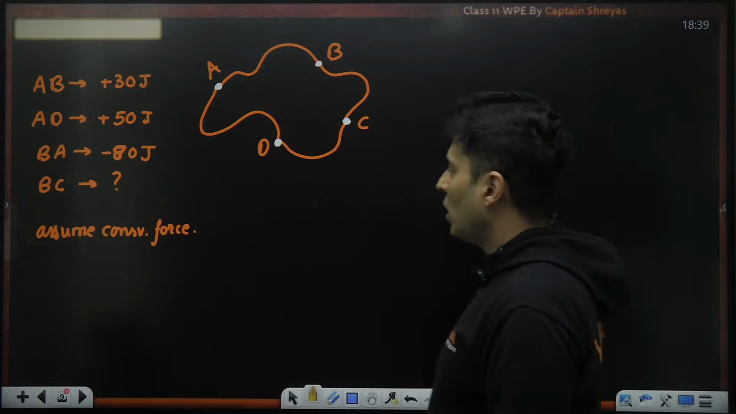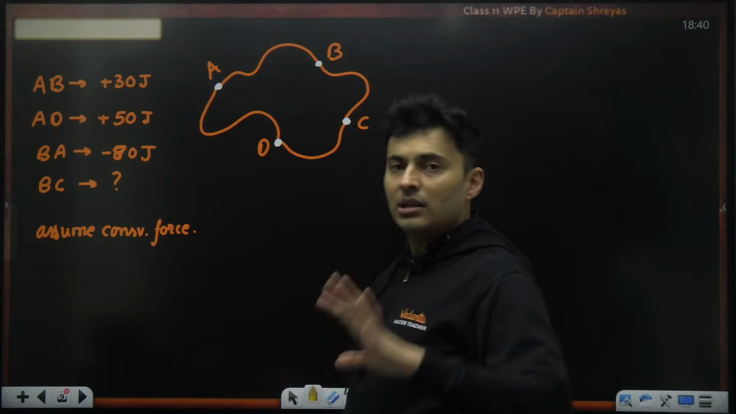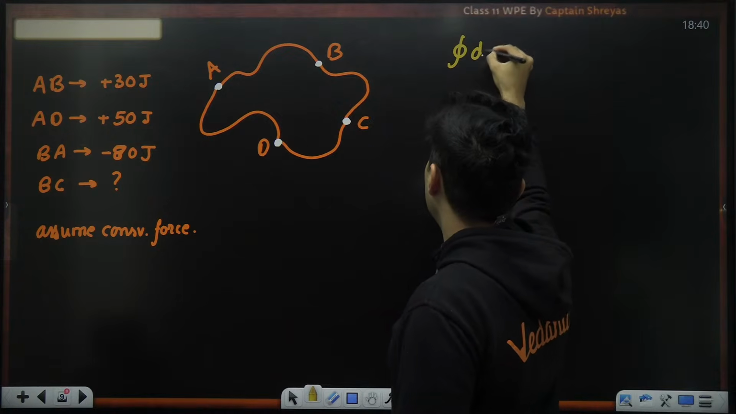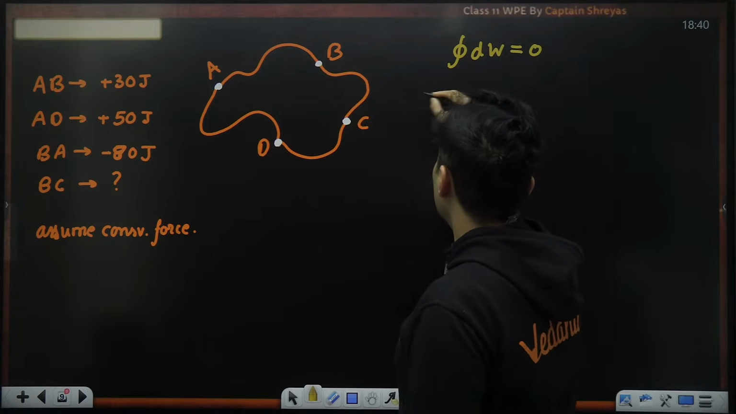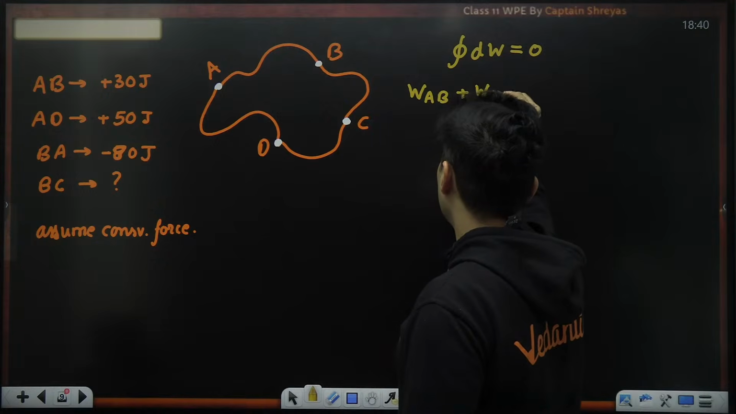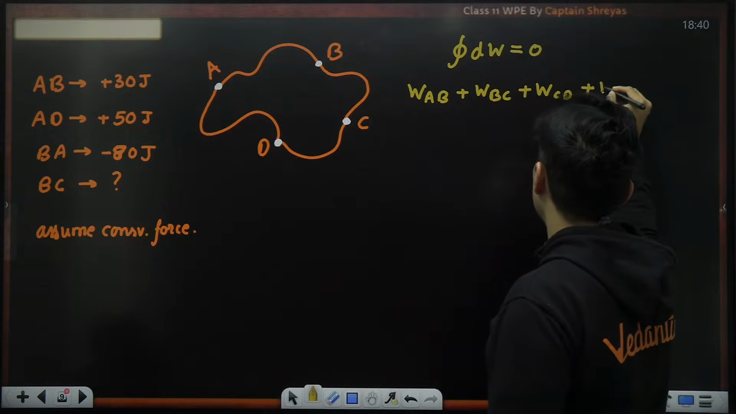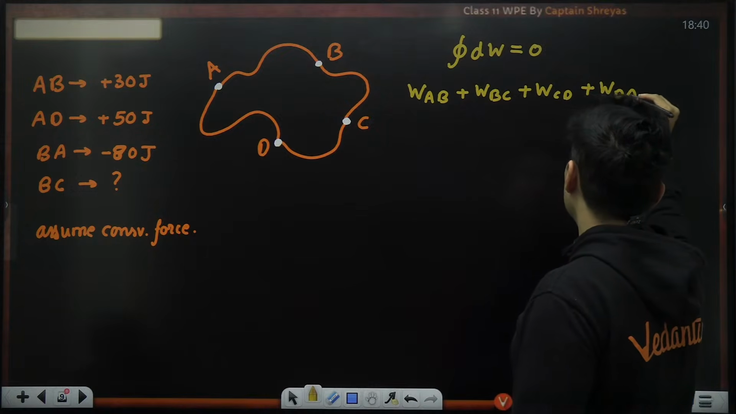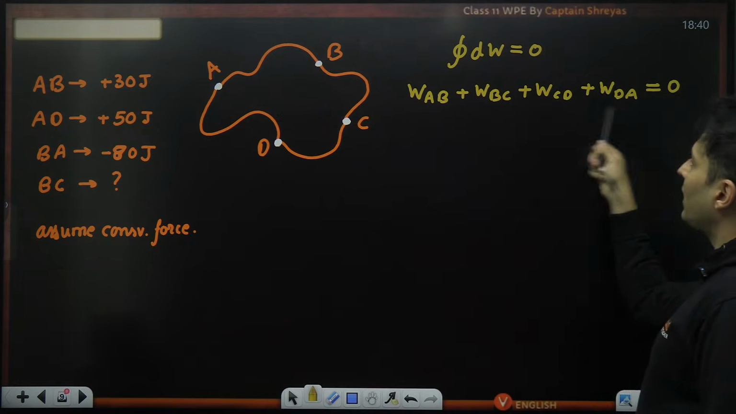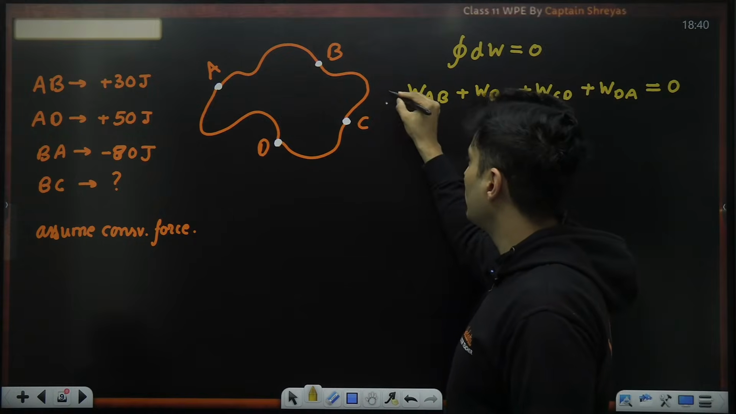First of all, because the force is conservative, if I start from a point and I come back to the same point, the total work done should be 0. So I know that the closed integral of dW should be 0. So the work done from A to B plus work done from B to C plus work done from C to D plus work done from D to A. So I'm coming back to the same place, A to B, B to C, C to D, D to A. A and A is the same. So I'm back. So the total work done should be 0.